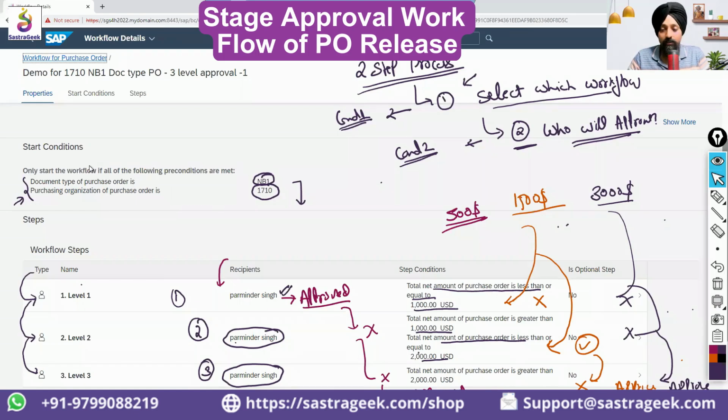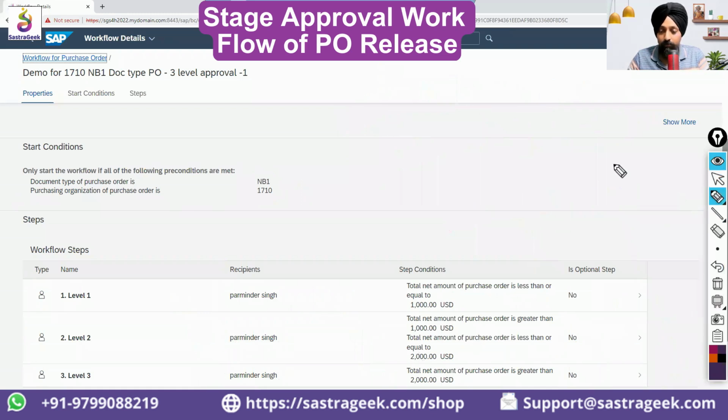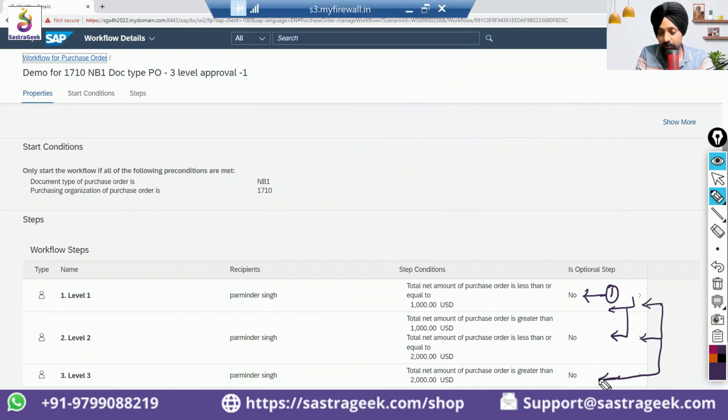So what I have seen, it's not exactly the same. This is not what business has requested in most of my projects. What business requests is a level approval, but whenever it goes to the level 2 approval, it should always show that this person has approved. If it is going to this person, let's say it's a VP level, first this one needs to approve, then this one needs to approve, and then this one needs to approve.